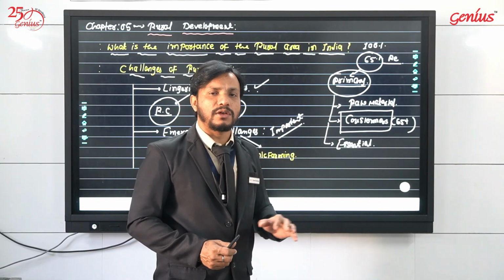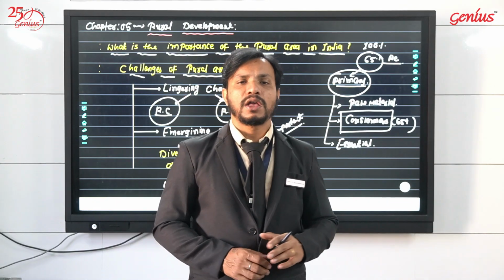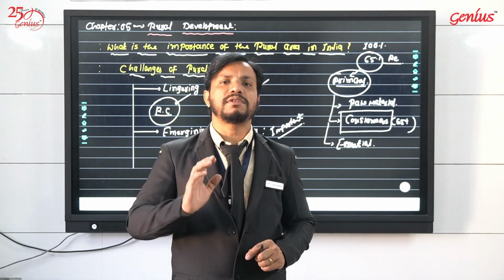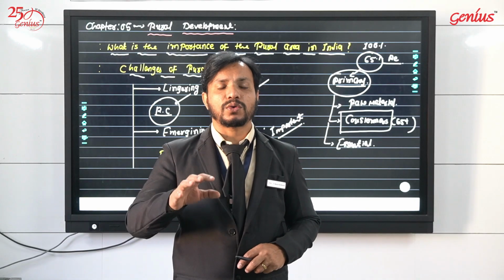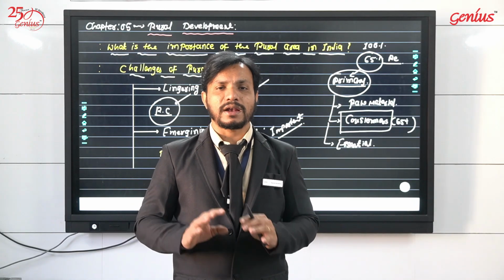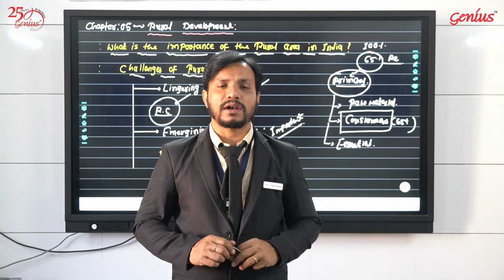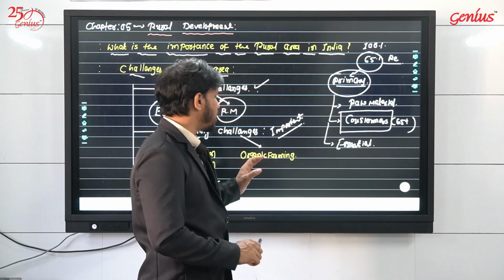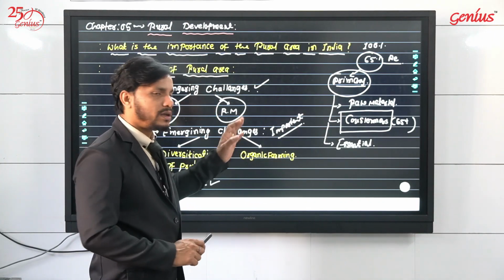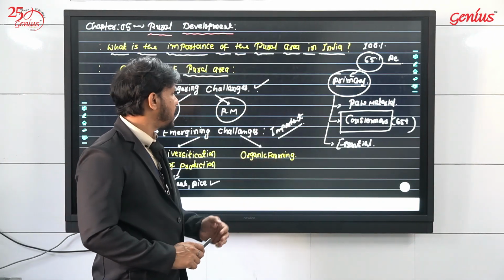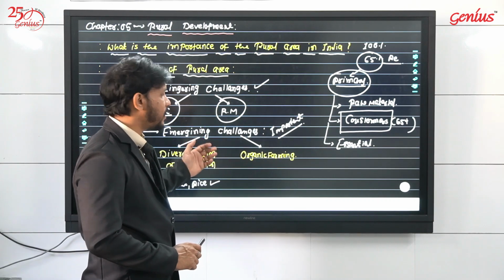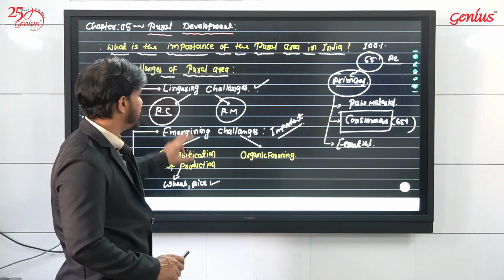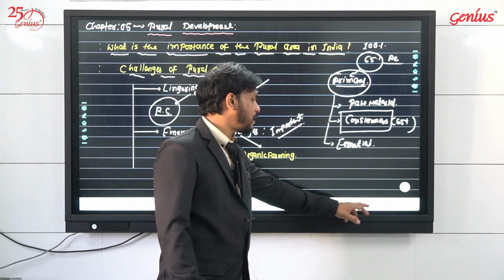If every individual in India sets up organic farming only, then the total production is going to reduce. And if the total production is reduced, then how to cope with the demand of 140 crore people? That is also a question mark. So these are the challenges. The solutions are there, but we will study those solutions also. Right now the point is challenges. So these are the two main challenges: lingering and emerging challenges.